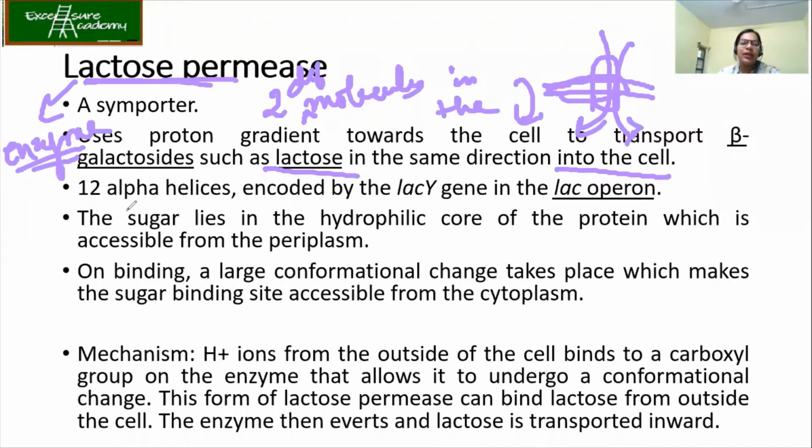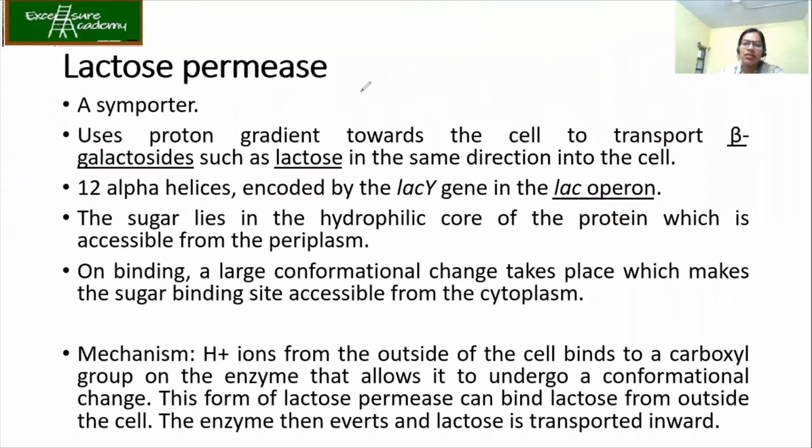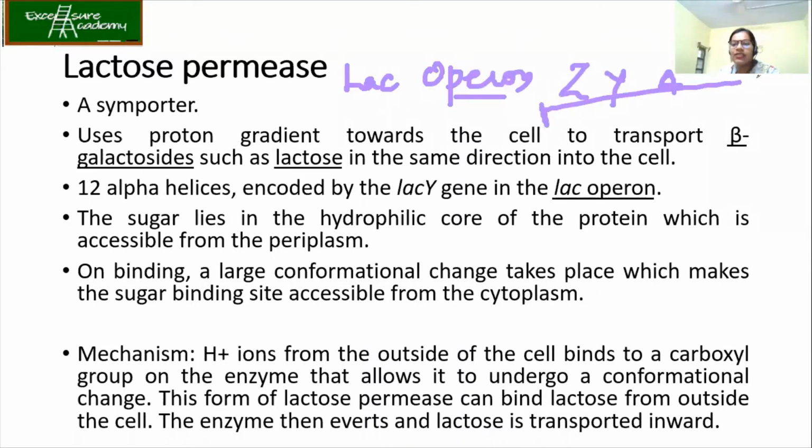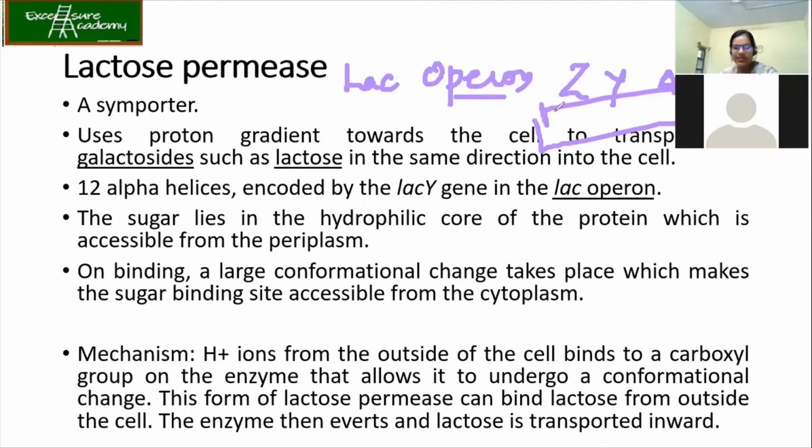It is made up of 12 alpha helices and it is encoded by the LAC-Y gene in the LAC operon. So have you guys ever heard of the LAC operon? Yes, ma'am. Okay, so in the LAC operon, we have got Z, Y, A genes, right? If we see the operon, anyways, in detail we'll study. In this case, Z is for your beta galactosidase, and the other one is your lactose permease. So here it is encoded by the LAC-Y gene of the LAC operon.